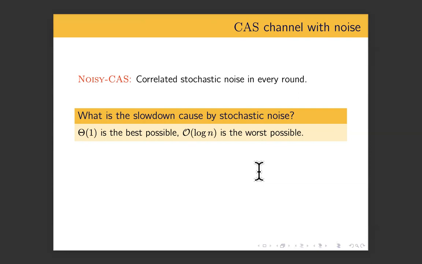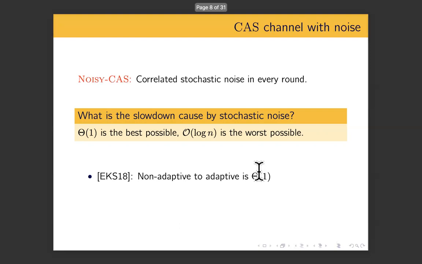The worst thing that you can hope for is the noise slows it down by a factor of log n, where n is the number of parties in the system. And this is the worst thing because what you can do is you can always repeat each round of the protocol log n times. And then because the noise is random, except with probability polynomially small in n, the majority bit will be correct. And you can union bound over all the parties and all the rounds and everything is polynomial in n. So log n is the worst possible slowdown we can hope for. Constant is the best possible slowdown we can hope for. And we want to know what is the right answer for this CAS channel.